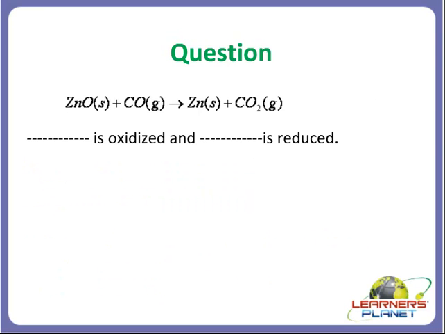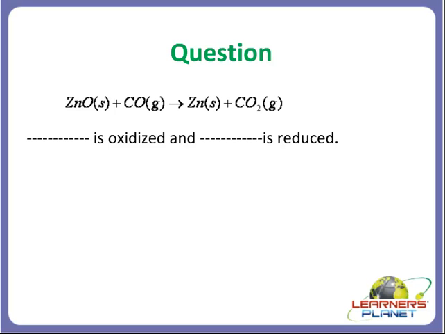Let's take the next question, that is zinc oxide solid with carbon monoxide gives zinc solid plus carbon dioxide. Okay, now your zinc oxide is reacting with carbon monoxide and forming zinc solid. Now just tell me students, what is oxidation?